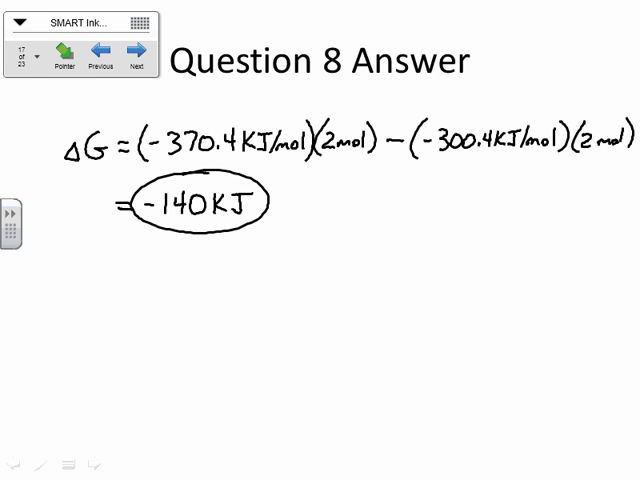Yeah, it's just kilojoules, but that's not the right number of sig figs. Because if we take these two and subtract them from one another, the last significant figure of each is the decimal place right there. So really the correct answer here is negative 140.0 kilojoules.